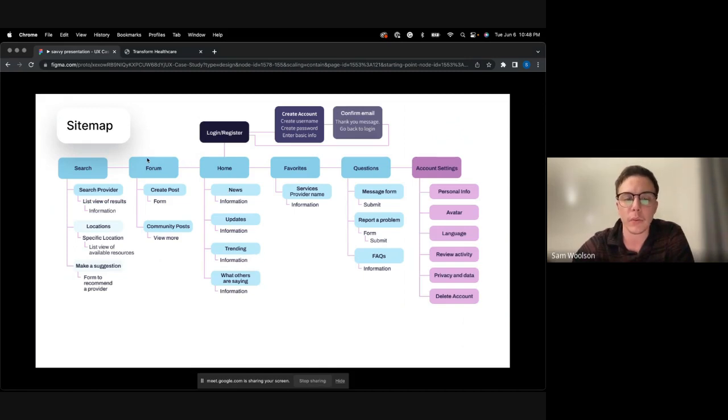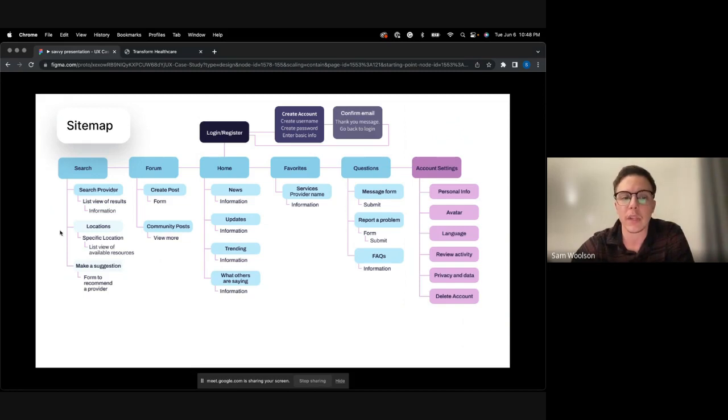They can hop over to a community forum where they can create a post, or they can review community posts where they can comment, upvote, downvote, or share. And the search page would now be the services page where they could search for a provider. It would display a list view of the results and any information about that provider.